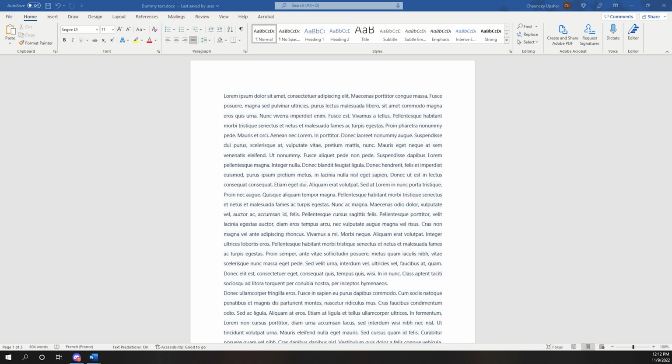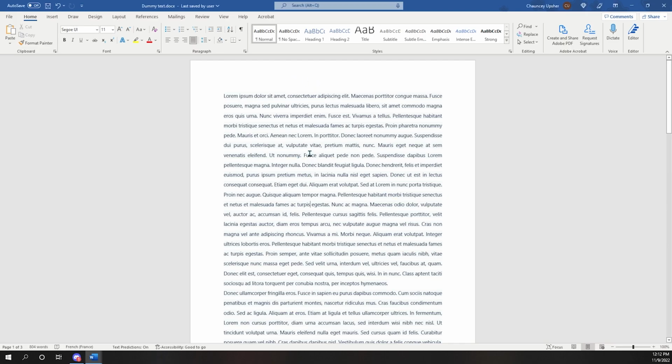Today we're going to be talking about sort. Now, what is sort? Sort is just a feature that allows you to sort anything based off of whatever organization you want. So it can be based off of dates, numbers, or letters. Let's get right into it.